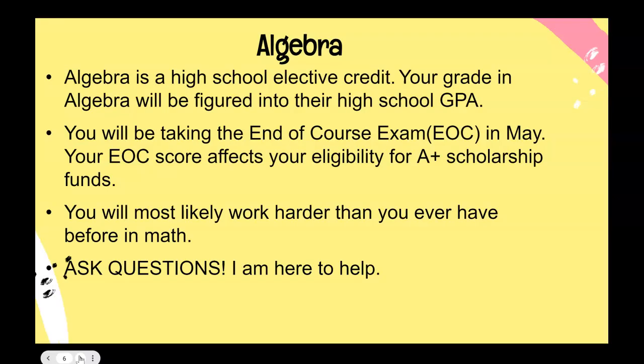As a reminder, algebra is for a high school credit, but it is not for a math credit, it's for an elective credit. The grade you receive in algebra will be calculated into your high school GPA. You will also be taking something called the EOC, which is the end of course exam in May. And that EOC score affects your ability for A+ scholarship funds. So it is important for these two reasons that you stay on top of your work and that you do well.